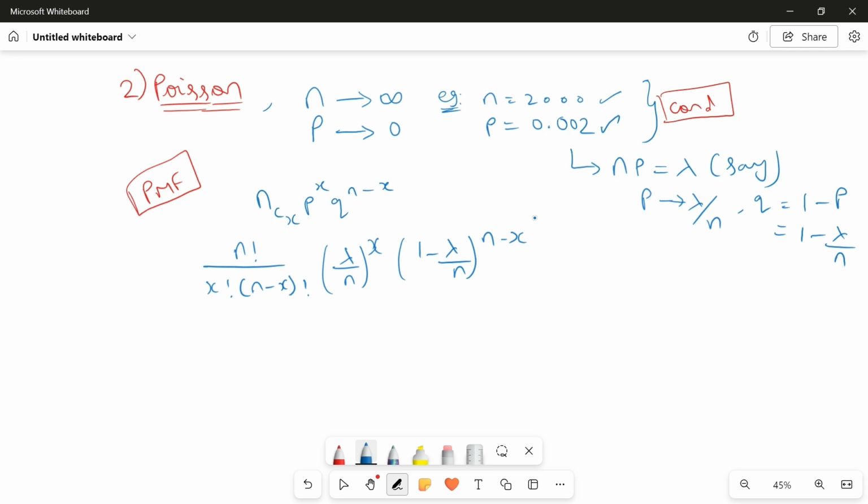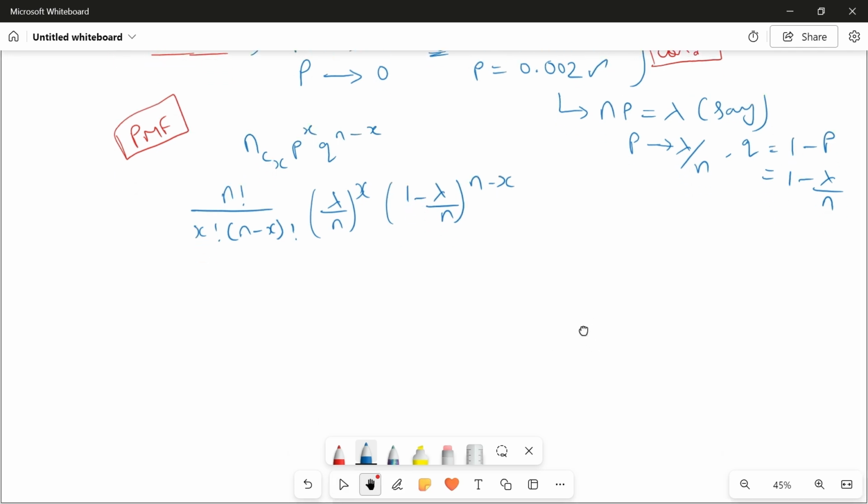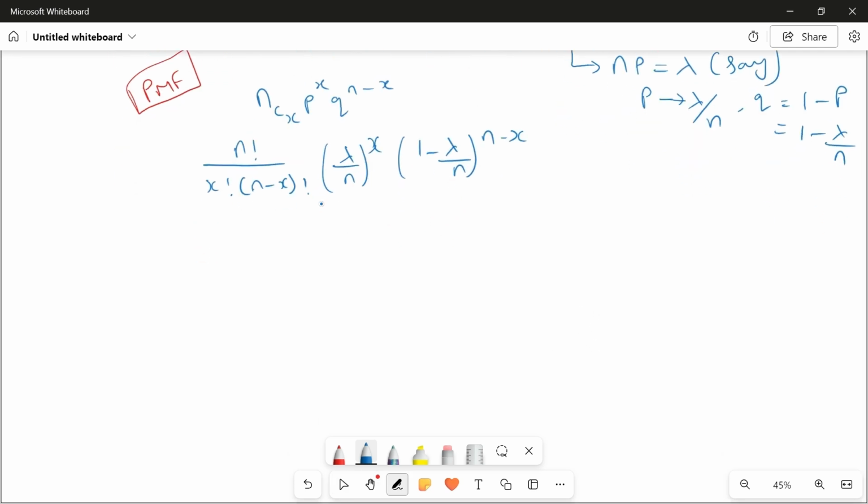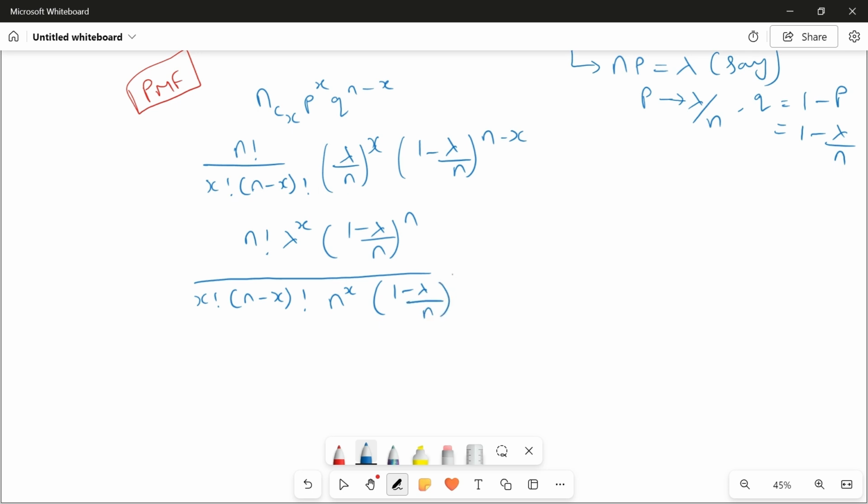Now see the beauty. Now you can write it like this: n factorial into lambda power x into 1 minus lambda by n power n, and in the denominator x factorial into n minus x factorial into n power x into 1 minus lambda by n power x, correct?